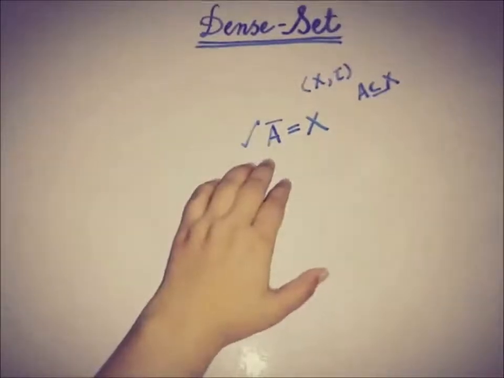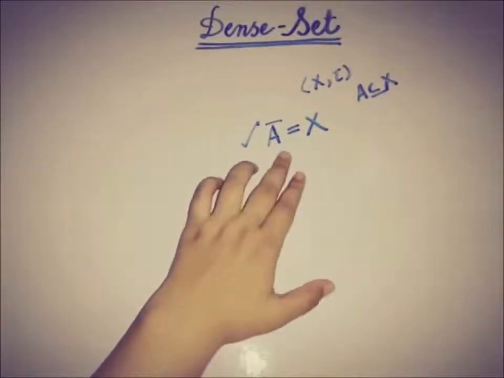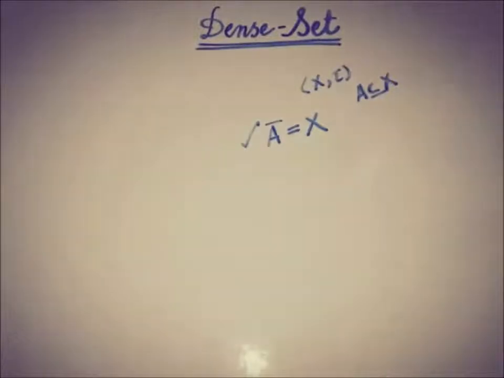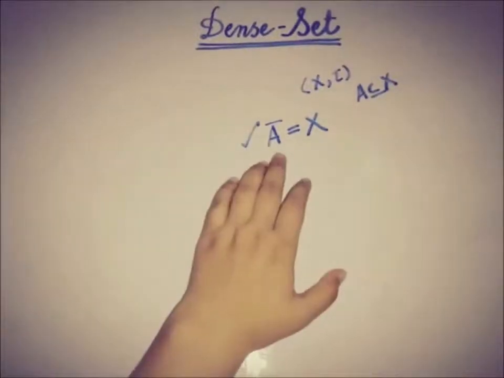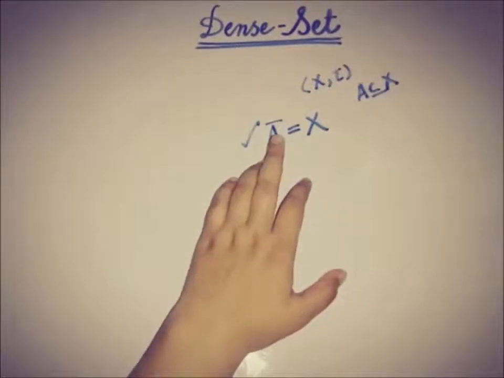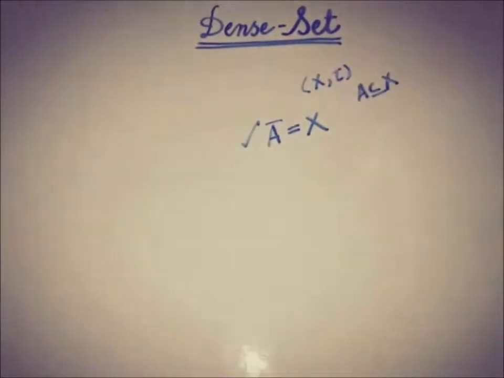If we know that A closure is equal to X, then we can say that A is a dense set. And if we know that A is a dense set, then we can say that the closure of the dense set, or A, is equal to X. So we will prove this for both of the sides, for the necessity and the sufficiency as well.